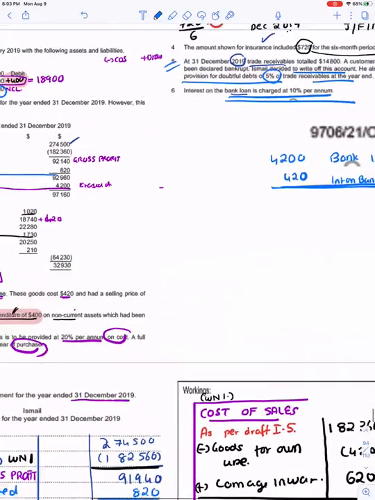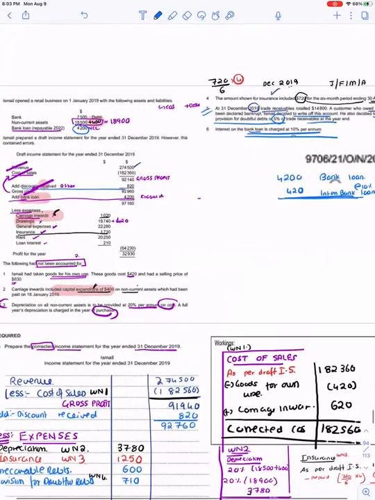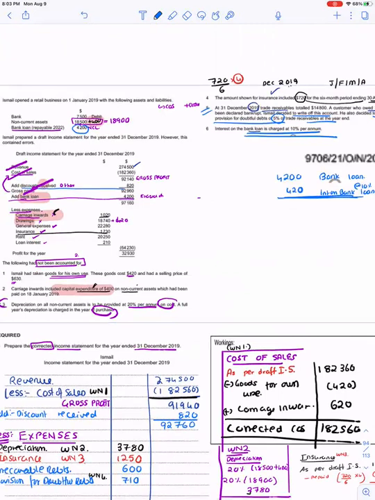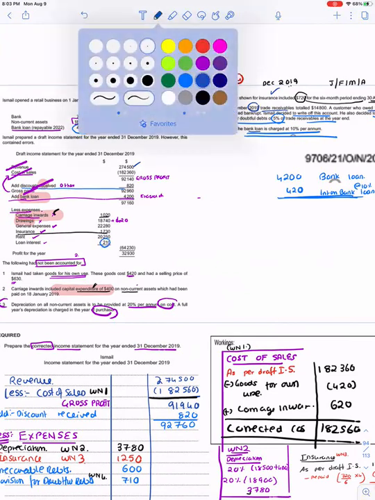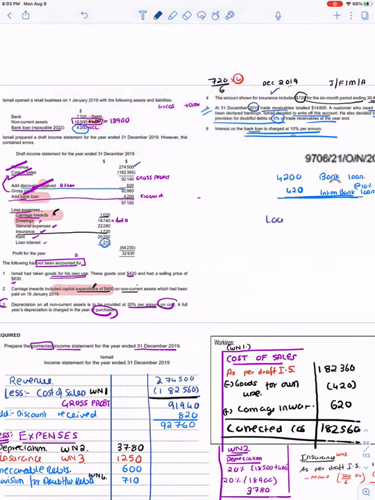However, the trial balance has loan interest of only 210. So loan interest as per trial balance is 210, but I need a figure of 420. So the other is an outstanding expense. One effect is that you will add it to the expense.